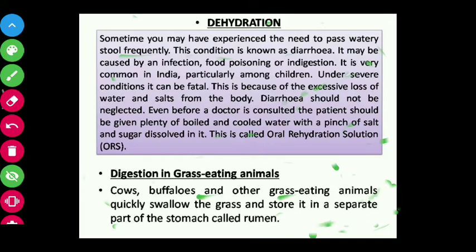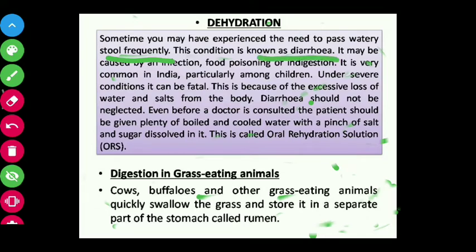Sometimes you may experience the need to pass watery stool. The fecal matter is known as stool, so commonly we say stool. When watery stool is coming out frequently, in Odia you say patala jhada. That condition is known as diarrhea.